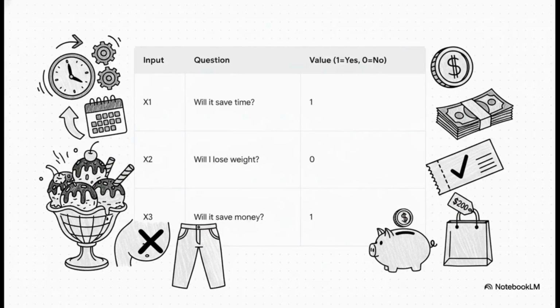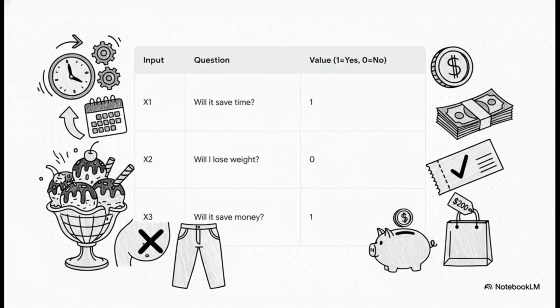Okay, so every model needs data to work with, right? These are our inputs. We're going to use three simple questions. First up, X1. Will it save me time? Oh, for sure. So we'll call that a 1 for yes. Next, X2. Will I lose weight? Probably not, especially with the toppings I'm planning on. So that's a 0 for no. And finally, X3. Will it save money? Well, I've got a coupon, so yeah, it will.